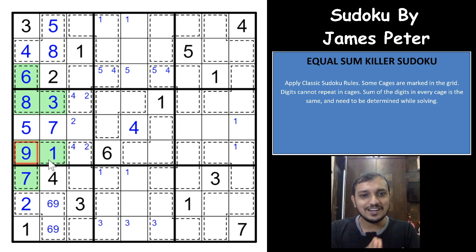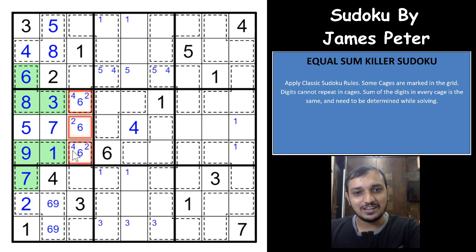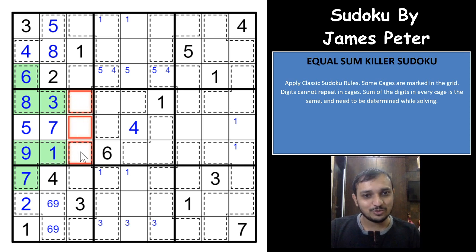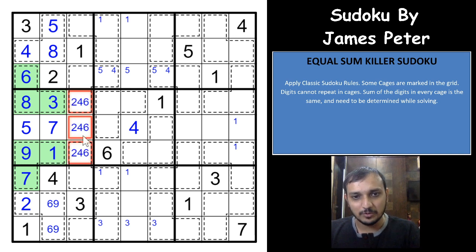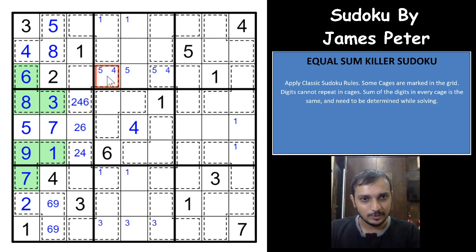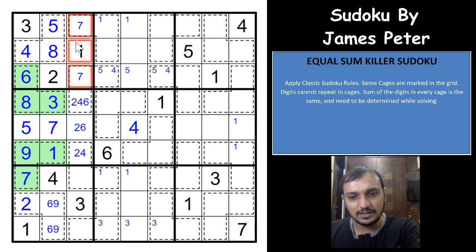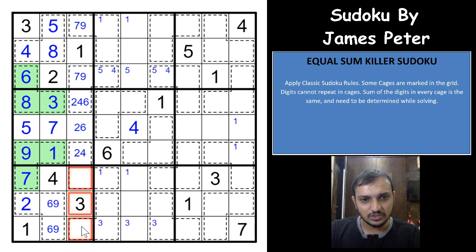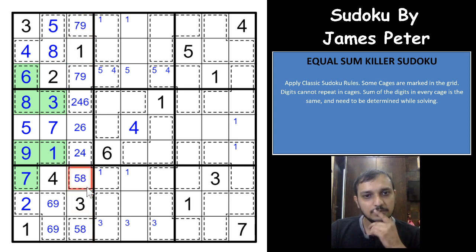Wow. Excellent, right guys? What an excellent construction this is. I'm really happy solving this Sudoku, and I'm really thanking my audience for selecting this Sudoku as a really difficult one, because this was actually a difficult one. And let me just remove the pencil marks here. Okay, and these two digits are 7 and 9. These two digits are 8 and 5. 5 and 8. Okay, we are done till this.